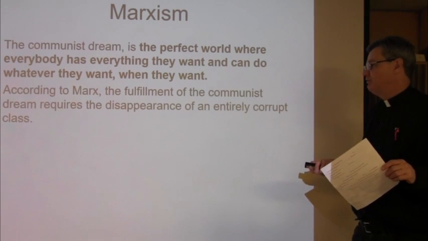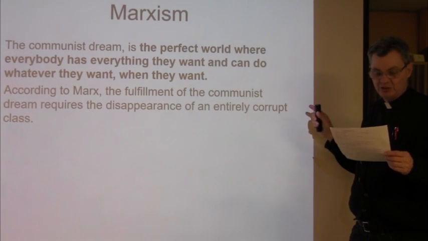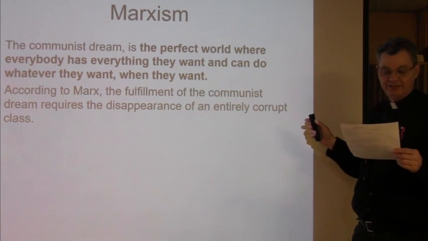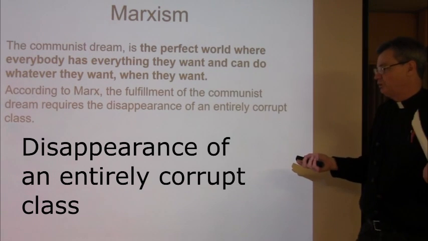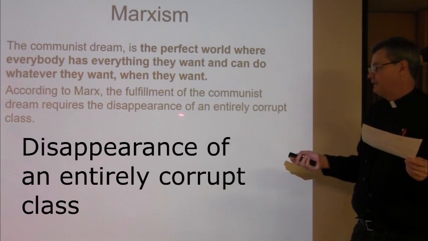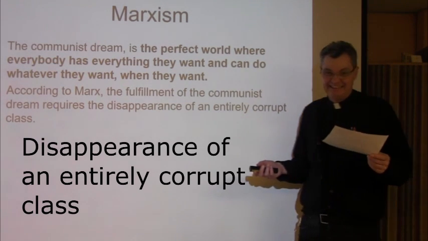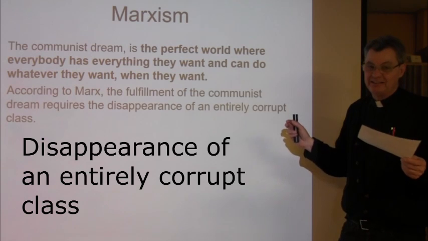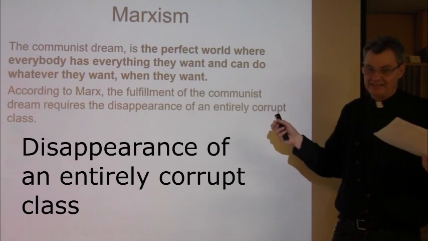According to Marx, the fulfillment of the communist dream required the disappearance of an entirely corrupt class. So it says, according to Marx, what is necessary for the dream to come true? The disappearance of the entirely corrupt class. And when he means disappear, he means disappear. He says they can't remain alive.